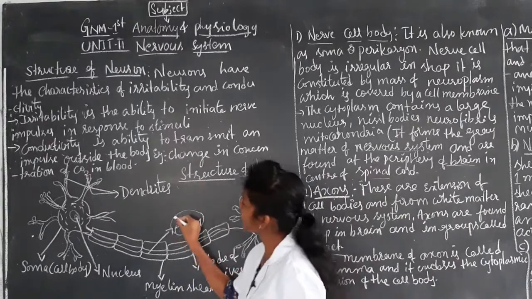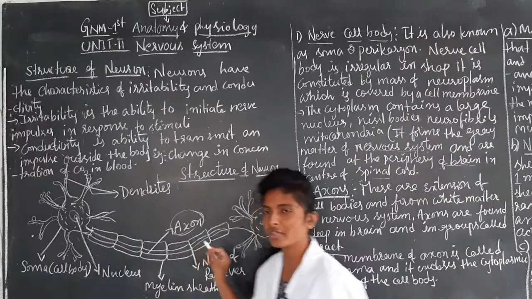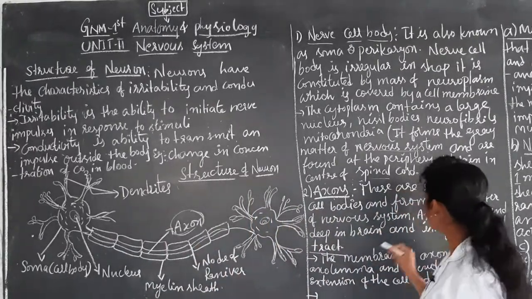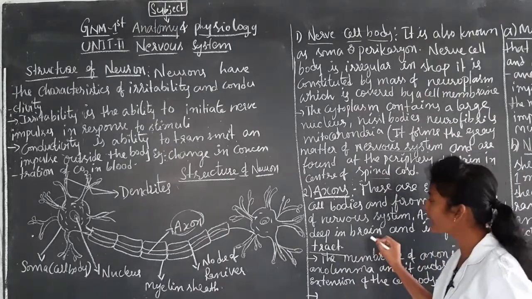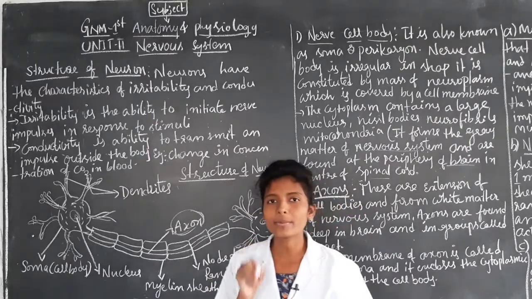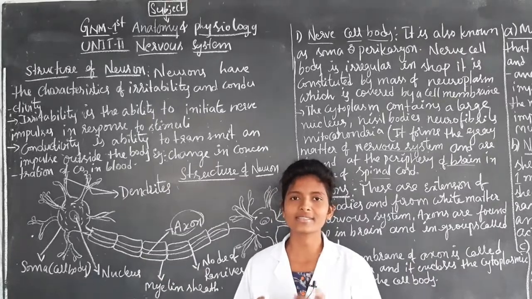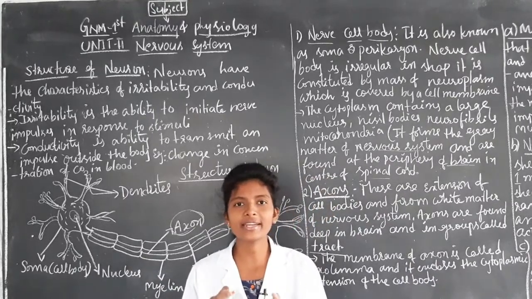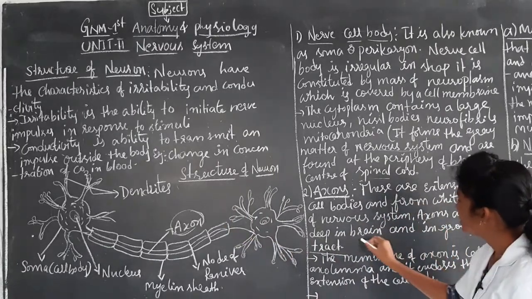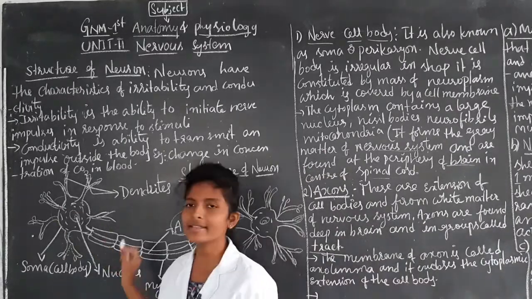So these axons are extensions of the cell body, forming the white matter of the nervous system. And next, axons are found deep in the brain. The axon is like a thread, extending from the cell body, and we can find it deep in the brain, in groups called tracts.